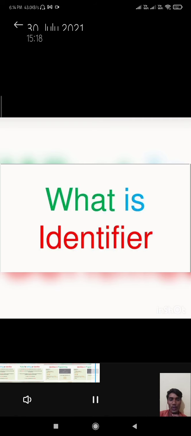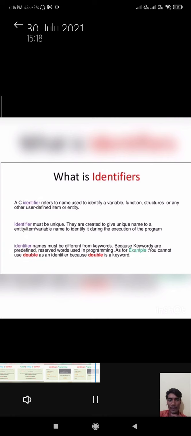And the next topic is what is an identifier. A C identifier refers to a name used to identify a variable, function, structure, or any other user-defined item or entity. An identifier must be unique. They are created to give a unique name to an entity, item, or variable during the execution of the program. Identifier names must be different from keywords because keywords are predefined reserved words used in programming.